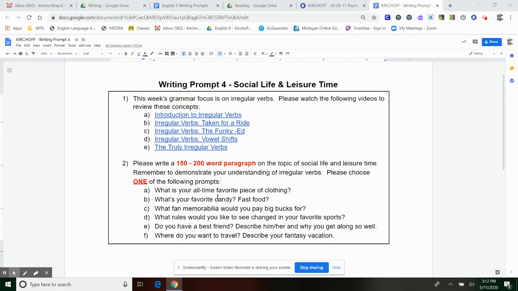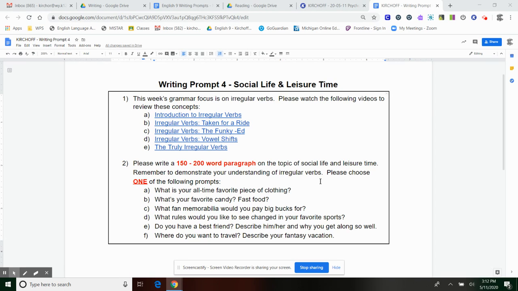So choice A, what is your all-time favorite piece of clothing? So this could be something that you own currently, or this could be something from your childhood, maybe a certain costume that you always loved to wear when you were 4 years old, and you can still remember it to this day. So for this choice, if you choose letter A, please don't just say, my favorite piece of clothing is a princess costume from when I was 4. The end. That's not going to help you meet the word requirement.